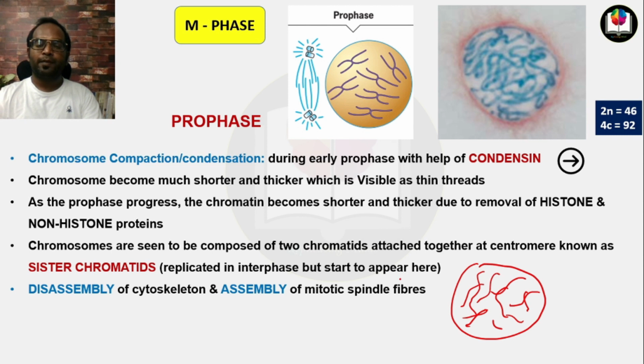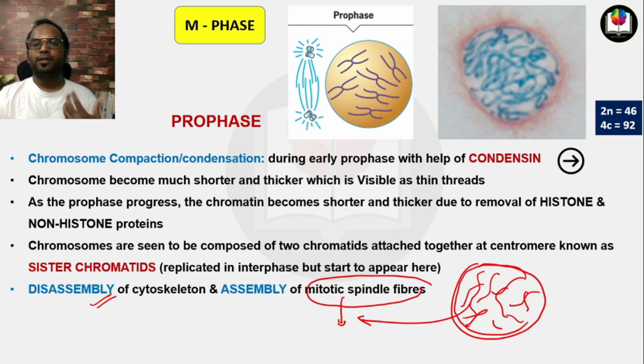But here in prophase, the ultimate aim of every cell is to divide their chromosomes. So here in prophase, these cytoskeletons disassemble and are modified to form mitotic spindle fibers, which help in the segregation of chromosomes. How these mitotic spindle fibers help in segregation of chromosomes, we will see in a later slide.